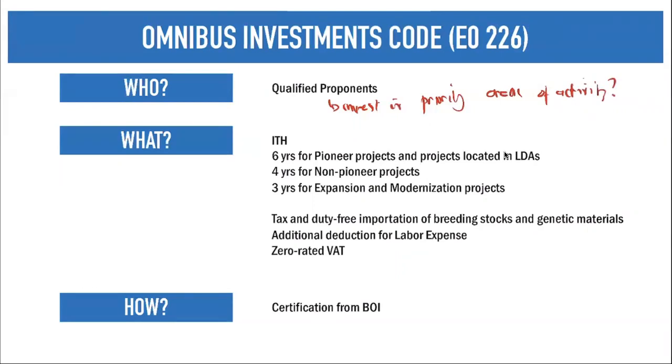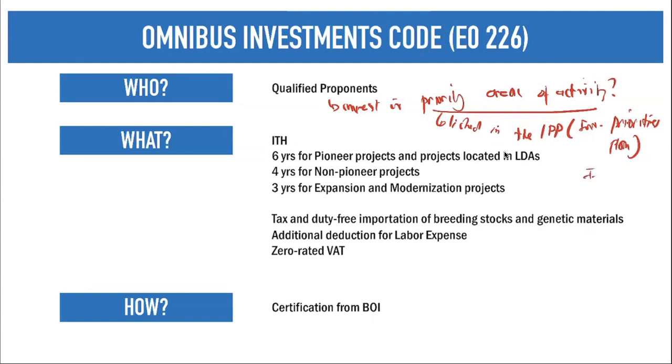Actually, your priority areas of activity are listed in the IPP. The IPP is known as your Investment Priorities Plan. So what is this Investment Priorities Plan? The Investment Priorities Plan is a plan which identifies investment areas eligible for incentives. So you just lay out those investment areas eligible for incentives.